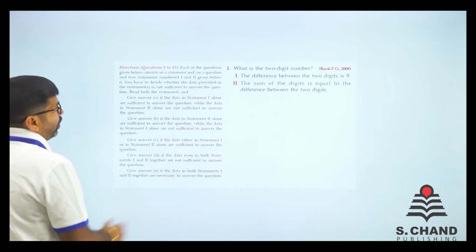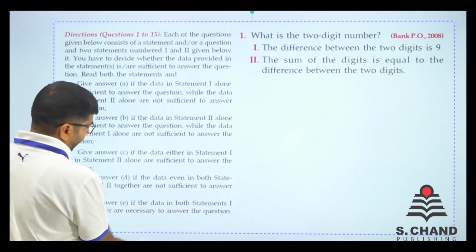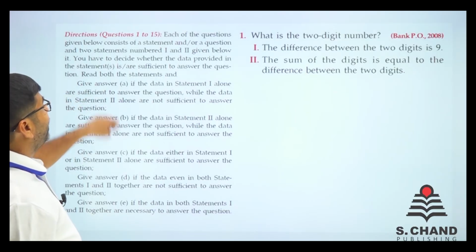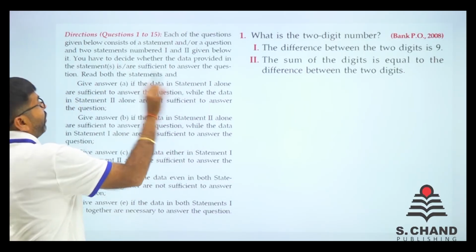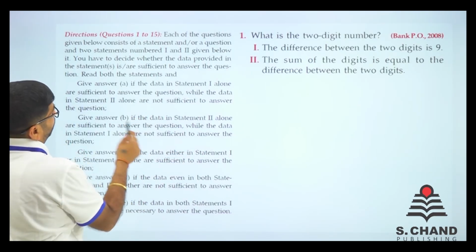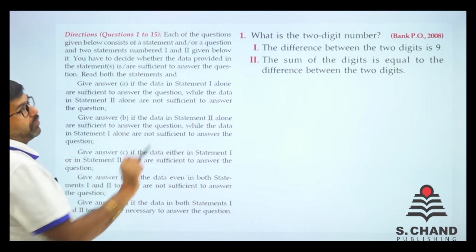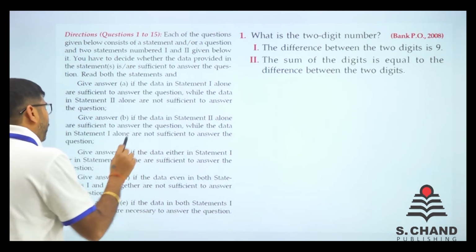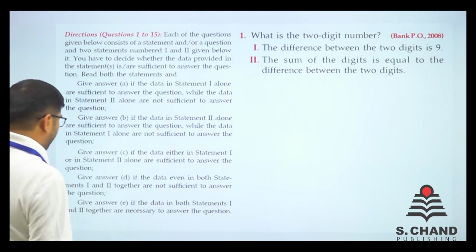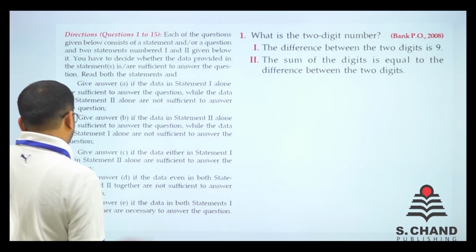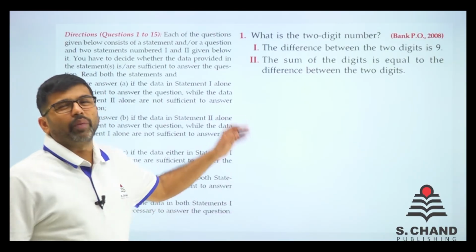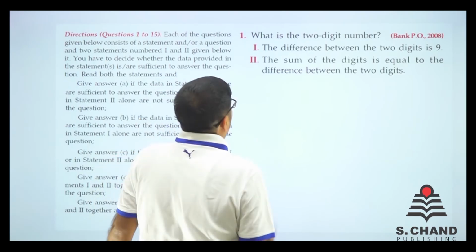See, there are a lot of directions given to you. The direction says that you give answer A if data in statement 1 is sufficient and 2 is not sufficient, second is sufficient and 1 is not sufficient, both are sufficient individually, first and second both are insufficient, and you need to add the statements if the data in both statements 1 and 2 together are necessary to answer the question, right? So what we do is just go to the question now.